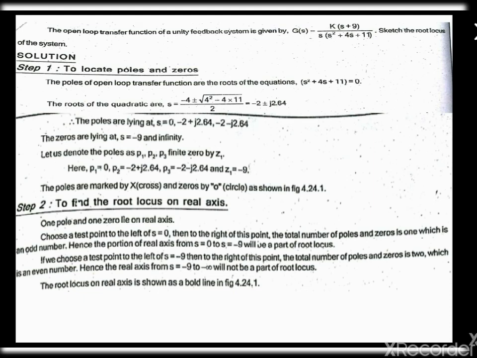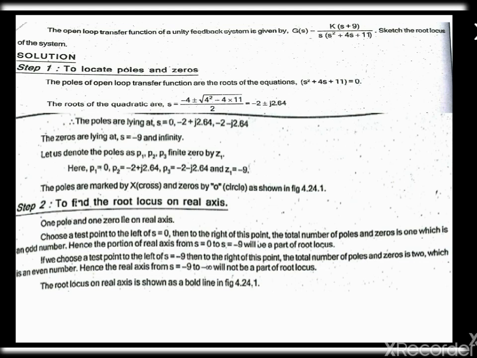Okay, now we are going to the problem. First we have to find the poles and zeros. In the numerator, the s values are called zeros, and in the denominator, the s values are called poles. Here, there is only one s value in the numerator, and it is the zero z1: s + 9 = 0, so s = -9. So the zero is z1 = -9.